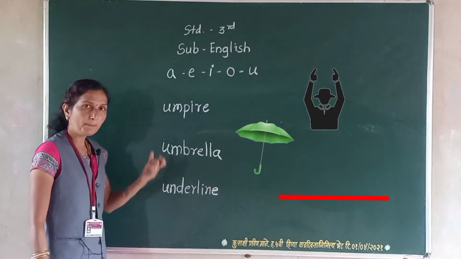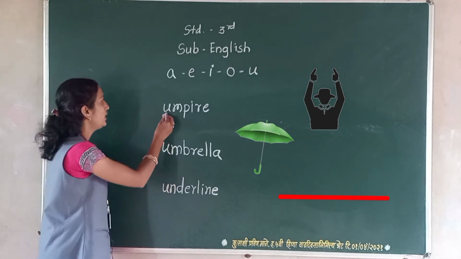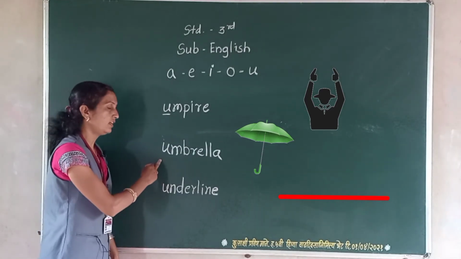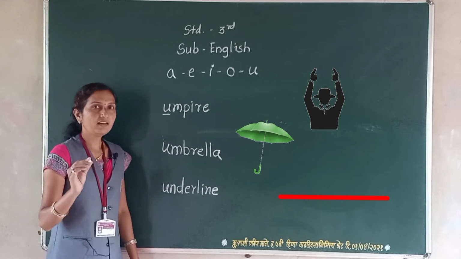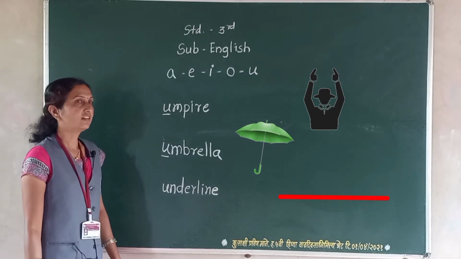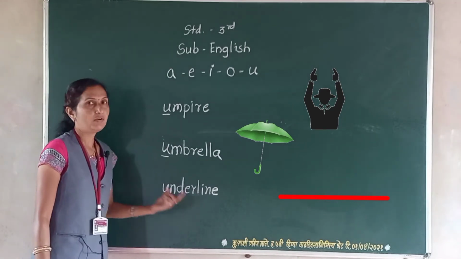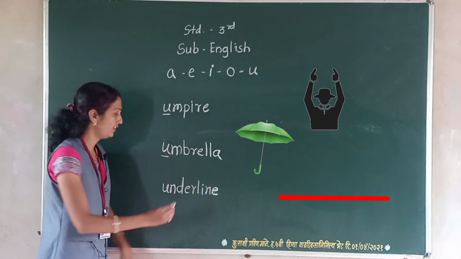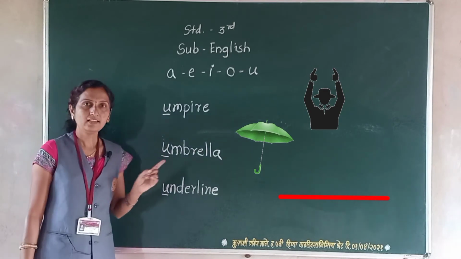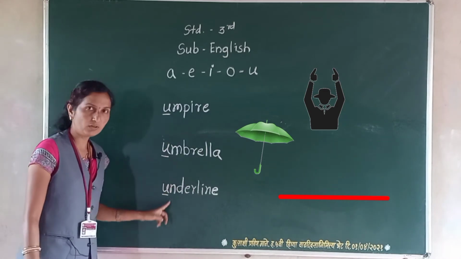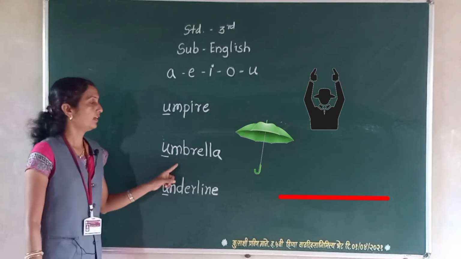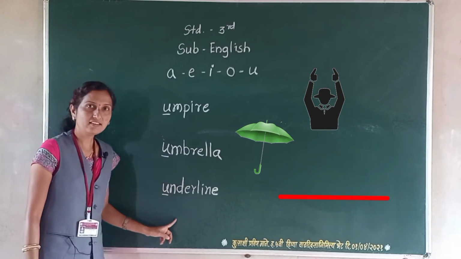The first word is umpire and we underline the first letter, that is U. In umbrella, we underline the first letter U. And in underline, we underline the first letter U. U for umpire, U for umbrella and U for underline.